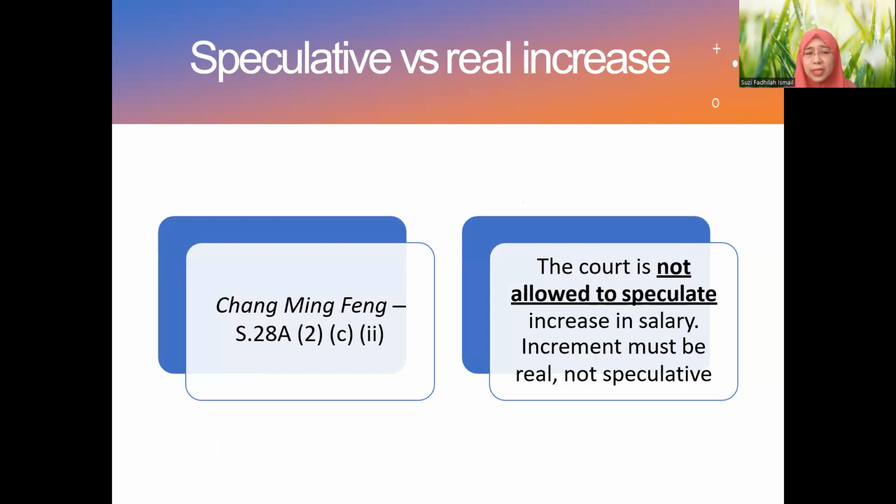So of course, from the case Chamin Feng just now, what's the court's duty? What's the court's discretion? The court is not allowed to speculate. The court simply cannot say, oh yes, we agree, maybe after 5 years your salary will be double, for example. That one is merely speculative. We cannot tell what happened in the future. So the increment must be real and not speculative.